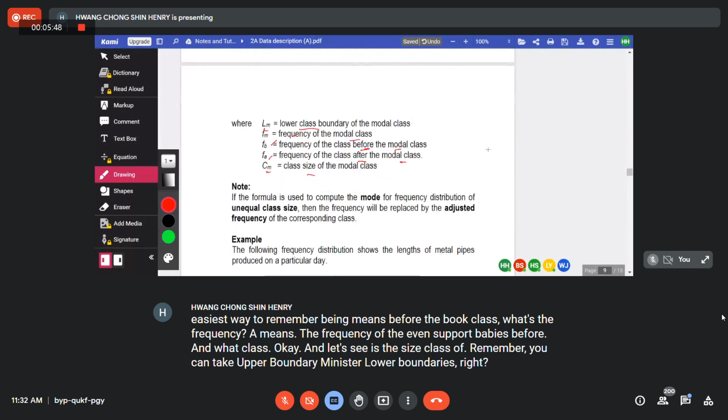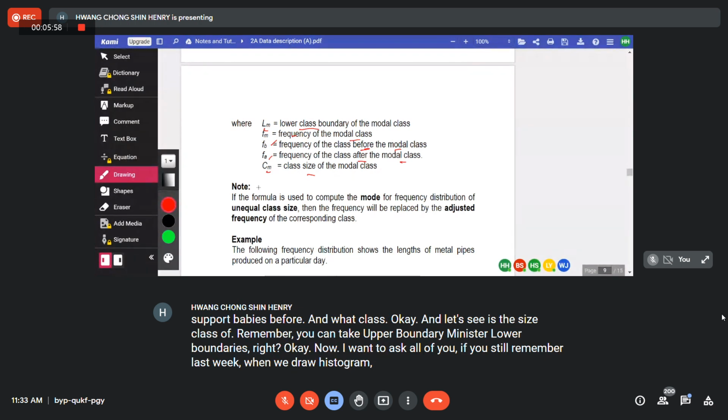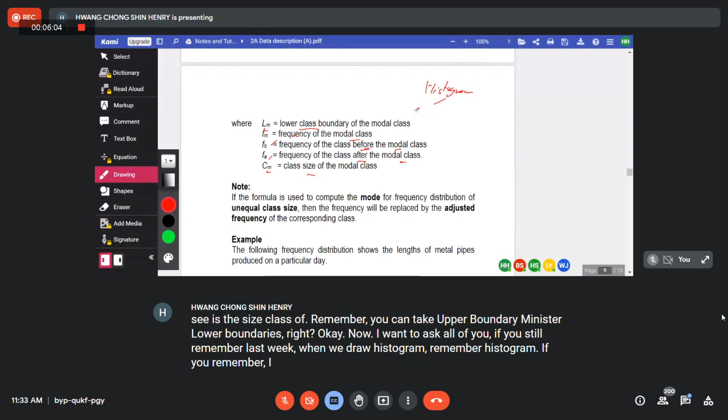Okay. Now, I want to ask all of you, if you still remember last week, when we drew the histogram, remember histogram? If you remember, I said it can be equal size, and also can be not equal size.